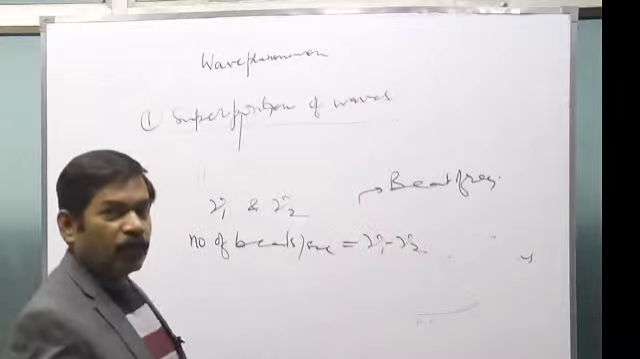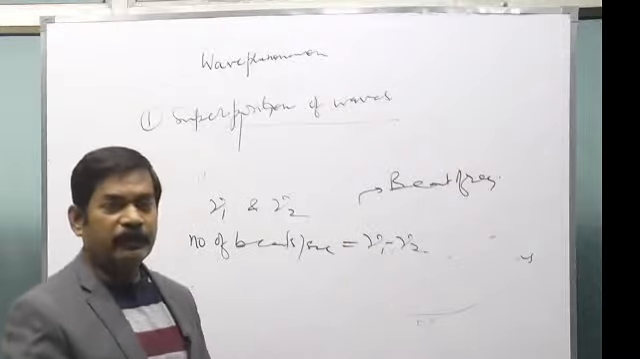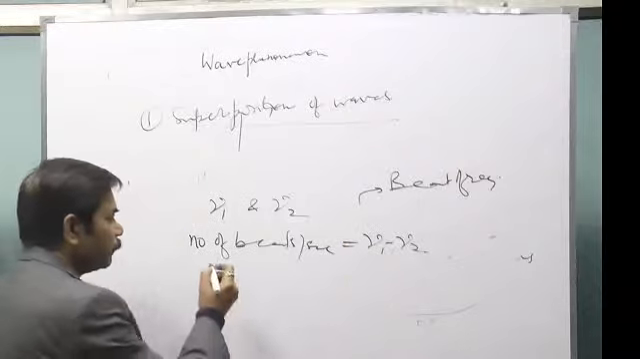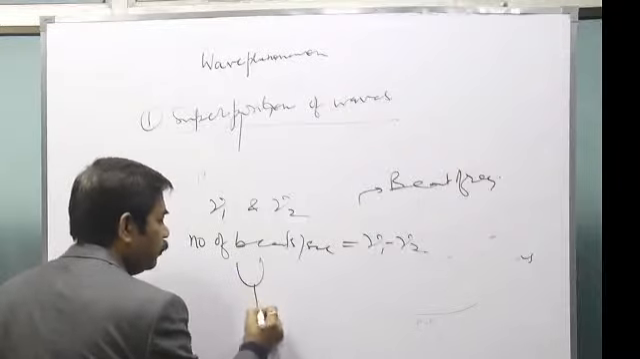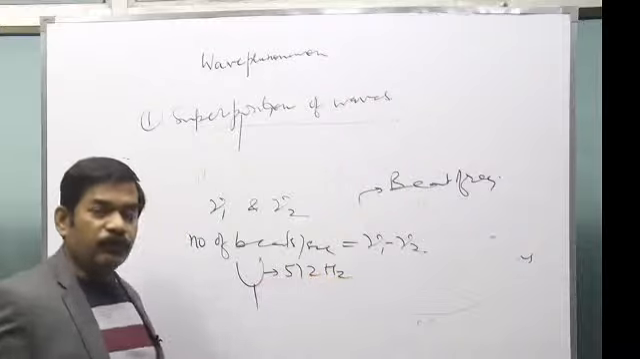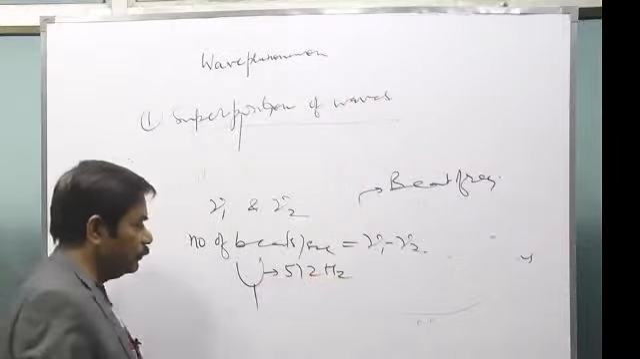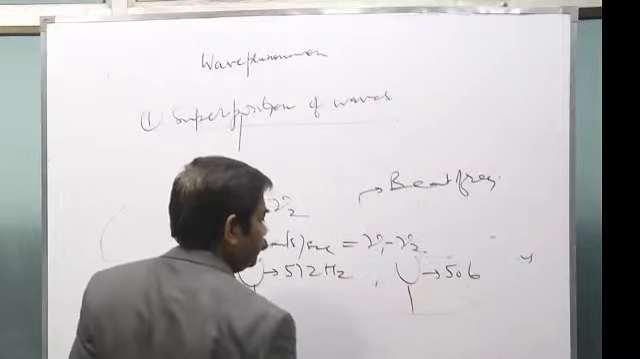That will be equal to what? nu1 minus nu2. This is the number of beats per second. So if they ask you, the question is given: there is a tuning fork of frequency 512 Hertz. There is another tuning fork of frequency 506 Hertz.